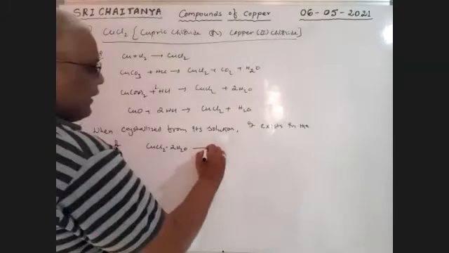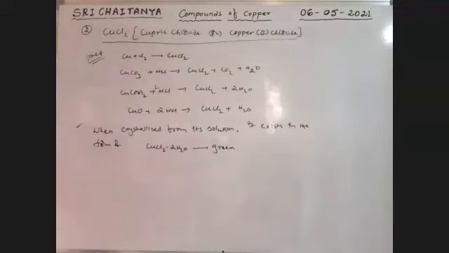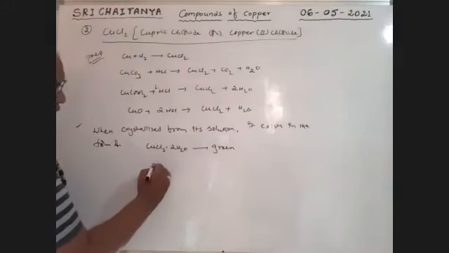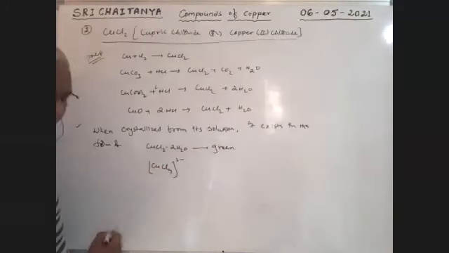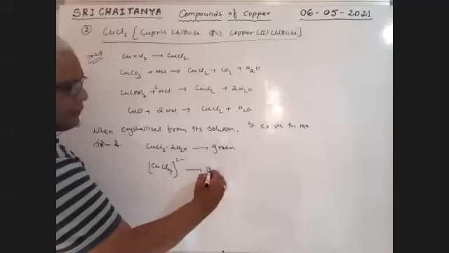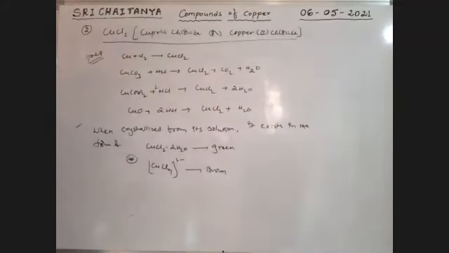This is hydrated cupric chloride, which is green in color. For example, if CuCl4 2- exists, it is brown in color. So please keep in mind, brown in color.